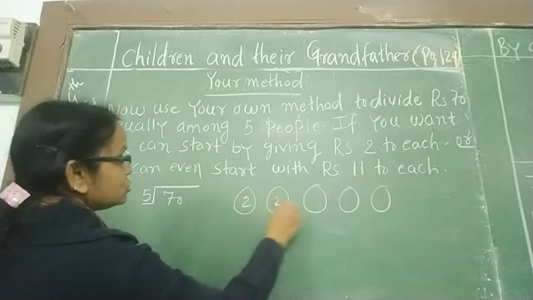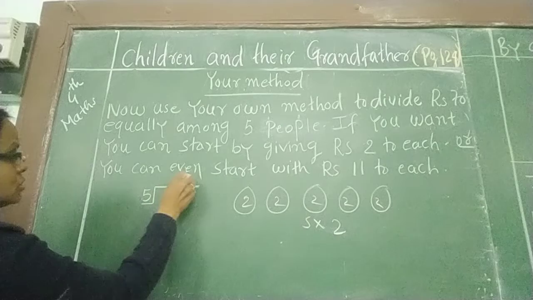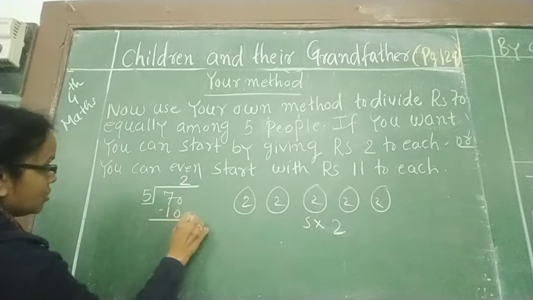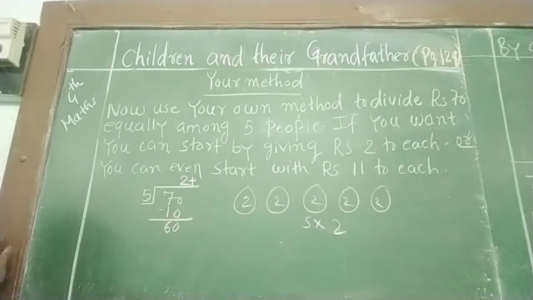So 2, 2, 2, 2 and 2. So 5 2s are 10. Okay, what left? 60 rupees left. Again, how much we have to give? Every time you have to give 2 rupees.